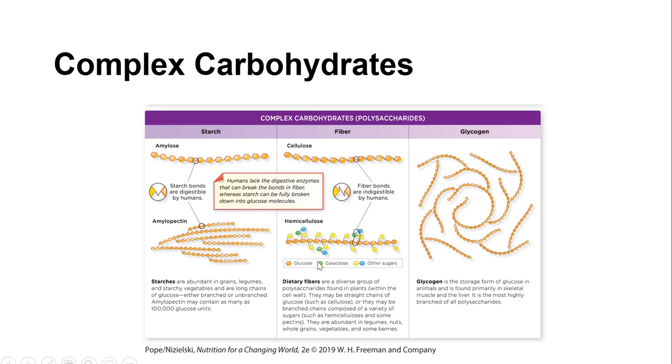Fiber, in the middle here, is a bit different because the bonds in fiber cannot be broken down by human enzymes. So fiber goes straight through to the colon. We don't digest or absorb it. The primary function of fiber is related to bowel health. However, one benefit that fiber does provide is that it slows down how fast we digest and absorb our other carbohydrates. More on that in a few moments.